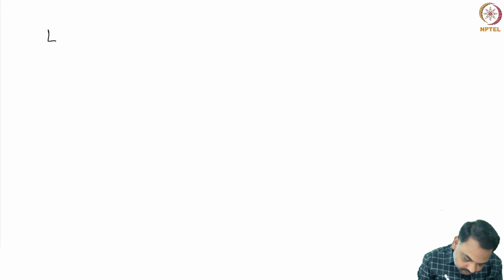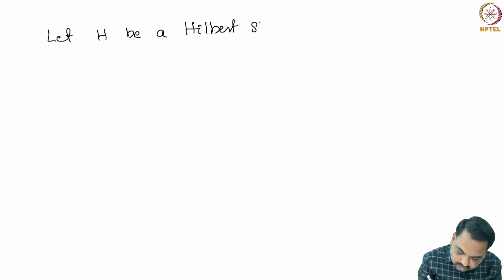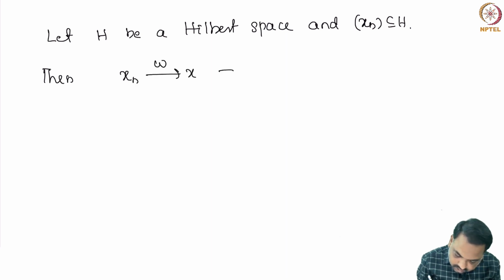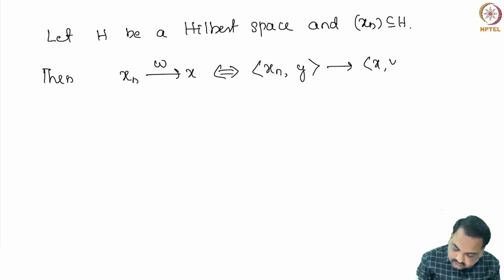So, let H be a Hilbert space and x_n be a sequence in H, then we can say that x_n converges to x weakly if and only if the inner product of x_n with y converges to the inner product of x with y for every y in H.